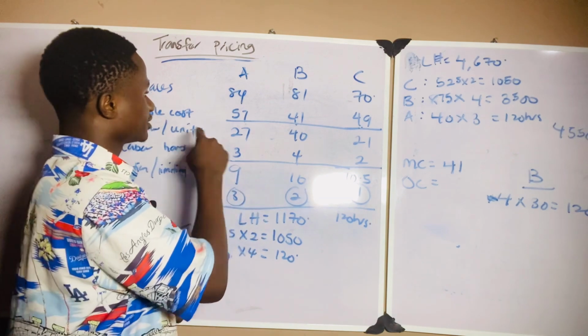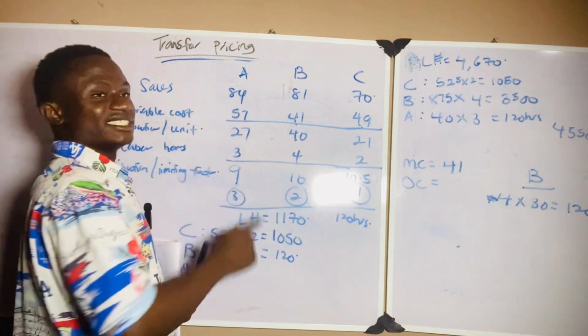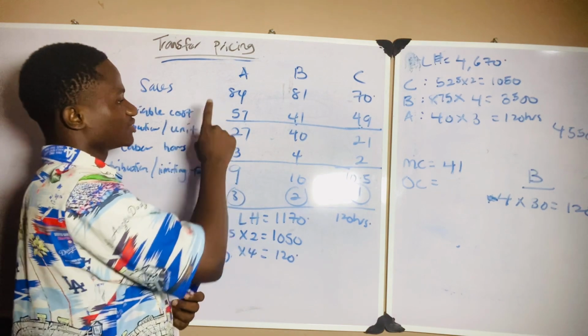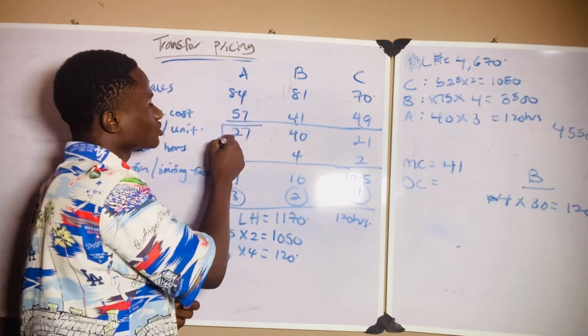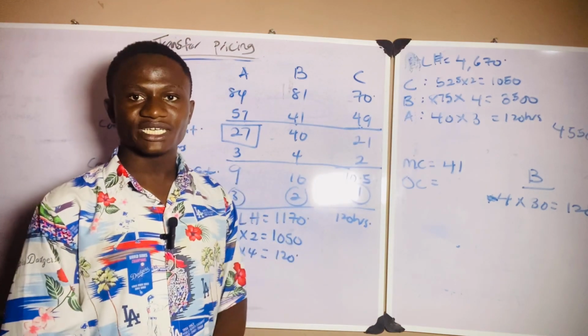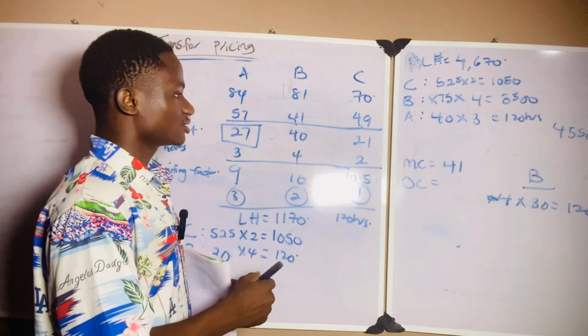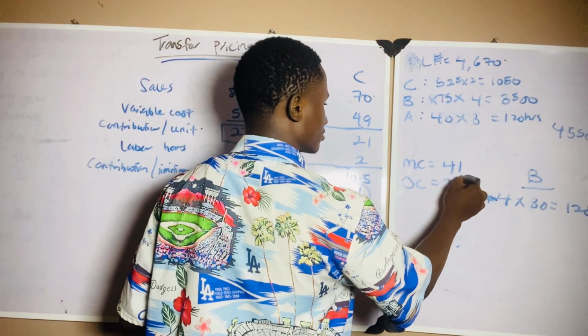What is the selling price of product A? 84 naira. What is the variable cost? 57 naira. We would have made an extra 27 naira from each of the 40 units of A. So the transfer price will be the marginal cost of 41 plus the opportunity cost, which is 27.